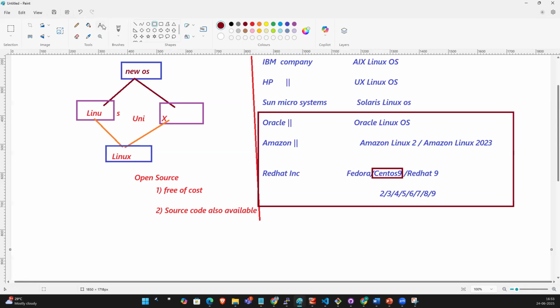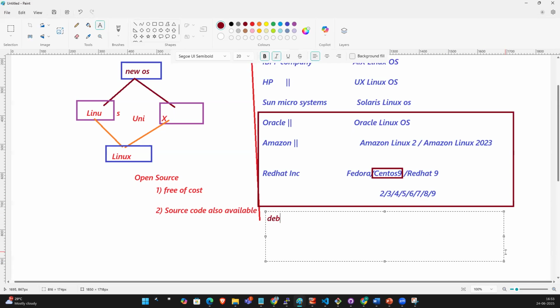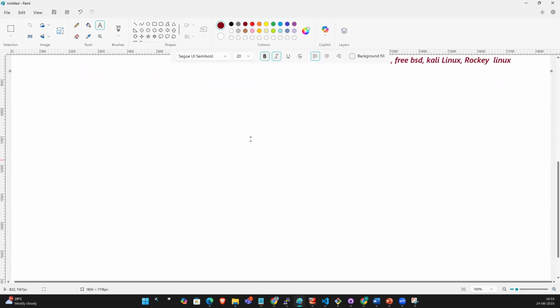In the same way, other companies took that source code and created their own type of Linux. Debian took that source code and created Ubuntu. Some other Linux systems are SUSE Linux, FreeBSD, BSD, Kali Linux, Rocky Linux. These are all the same kind of Linux OSs. If you know any one of them, it will be very easy to understand the other Linux flavors also.